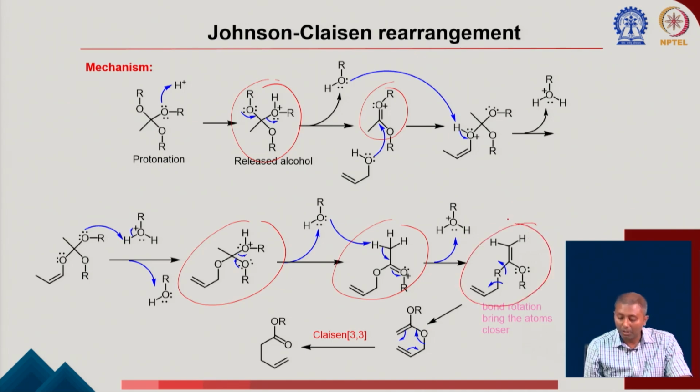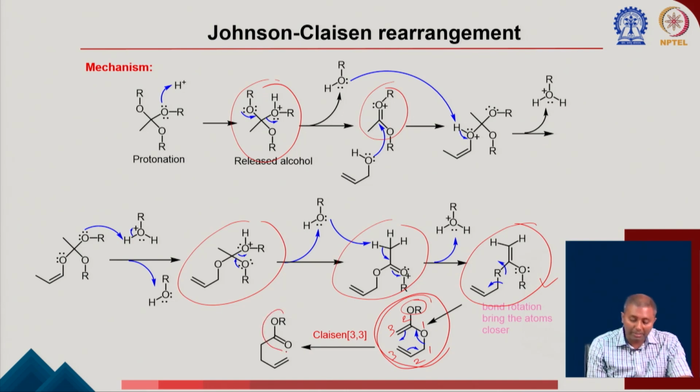Okay. So now if you try to write this compound in an appropriate manner, it actually ends up making this one. So here you can see, you can write this 1, 2, 3, 1, 2, 3. The major difference, previously instead of OR you have NMe2, here you have an OR group, which allows you to get to the corresponding ester. After that, the 3,3 sigmatropic shift.